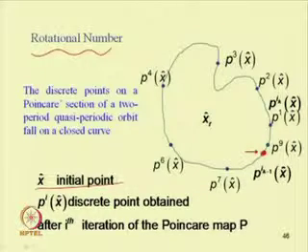To obtain this rotational number, first we have to plot this curve and check after what iteration the same point arrives.